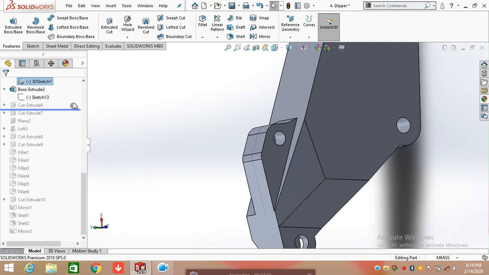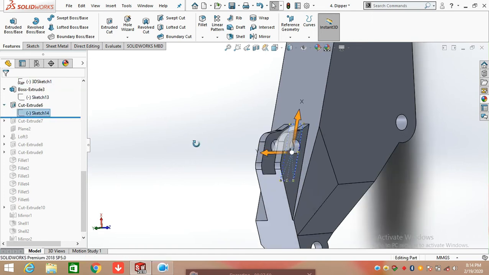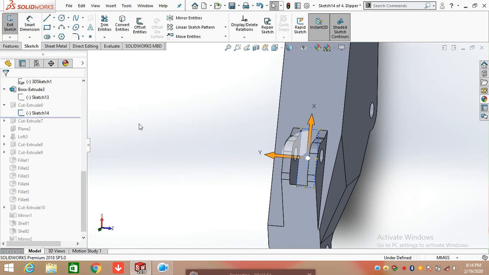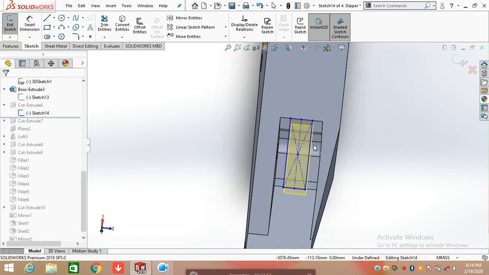Now we need to apply extrude cut. So again select front plane, or you can simply select this face or draw a rectangle from the center point.